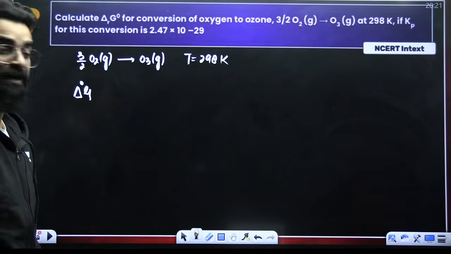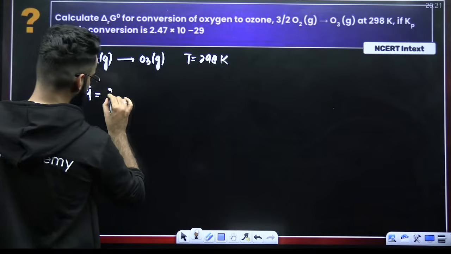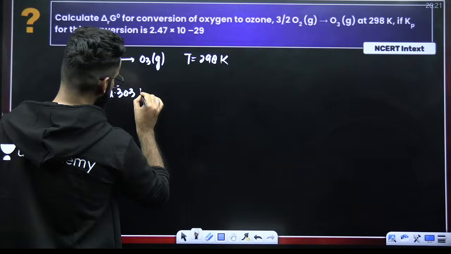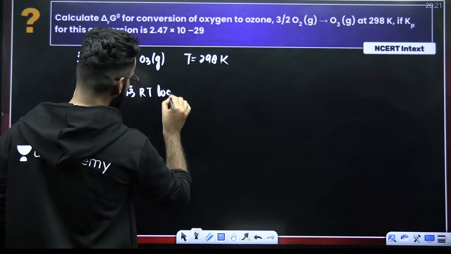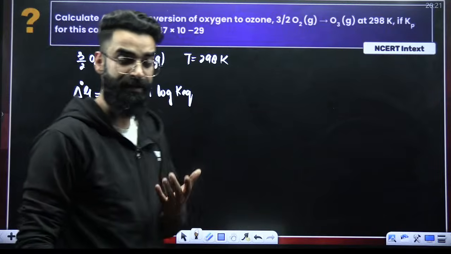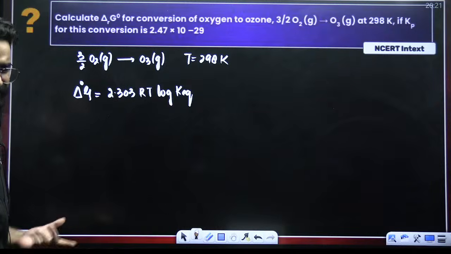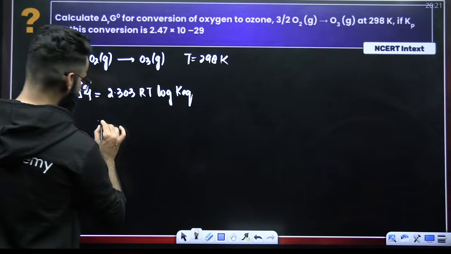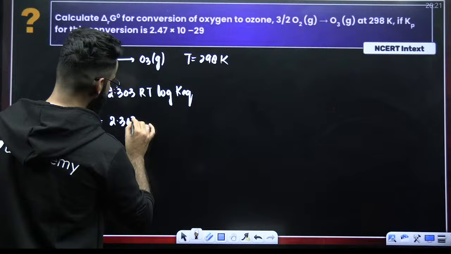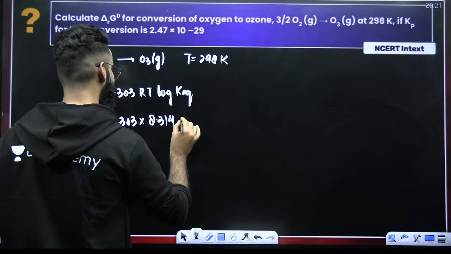I believe you all will be remembering one formula which I've already given you. Delta G naught is equal to minus 2.303 RT log of equilibrium constant. Do you remember this expression? This expression I have given you in the chapter electrochemistry as well. I hope you remember that. Now you just need to put the values and get the question done. So it's going to be 2.303, R value taken in joules, 8.314 joules per Kelvin per mole.